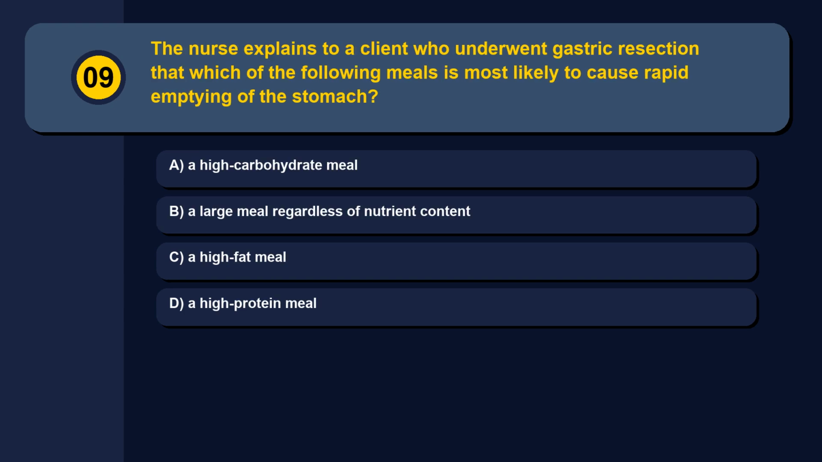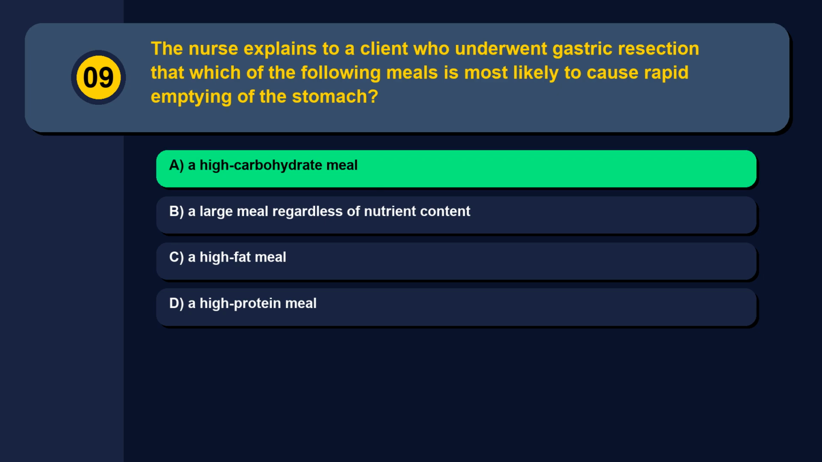Question 9. The nurse explains to a client who underwent gastric resection that which of the following meals is most likely to cause rapid emptying of the stomach? Option A, a high carbohydrate meal. Option B, a large meal regardless of nutrient content. Option C, a high fat meal. Option D, a high protein meal. The correct answer is option A, a high carbohydrate meal.